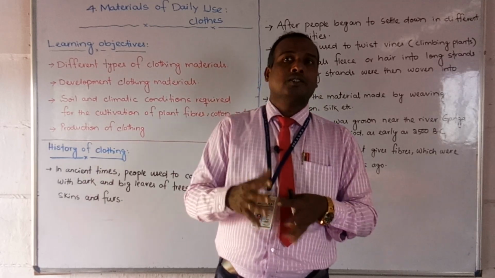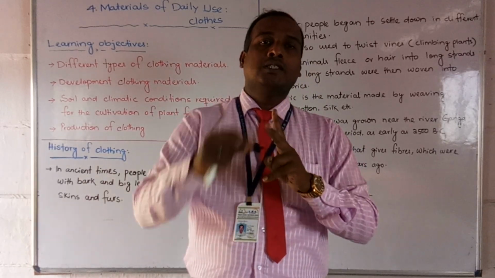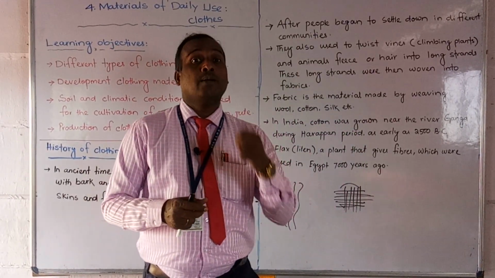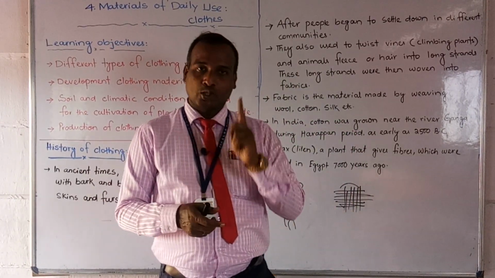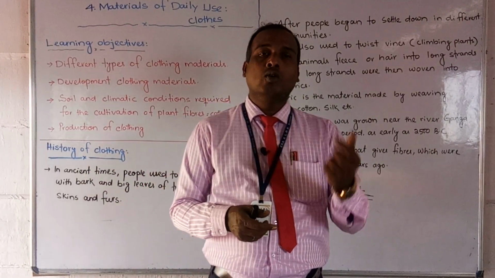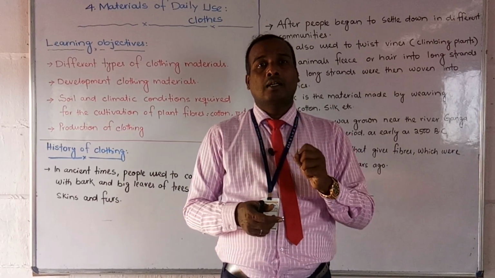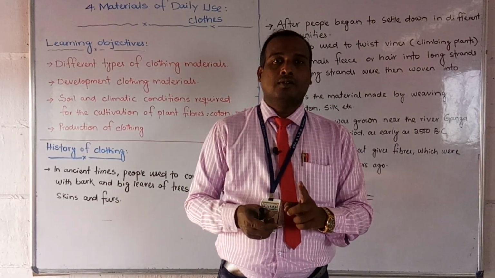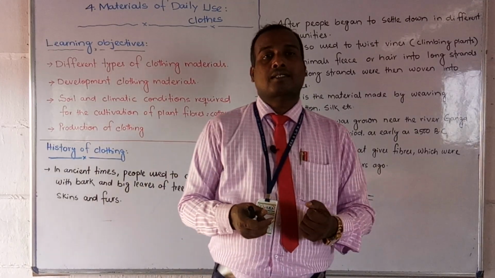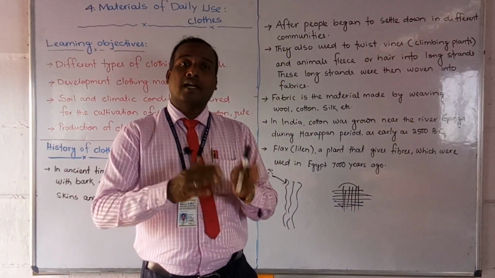So fibers are generally of two types. One is natural fibers, another one is synthetic fiber. There are different types of fibers. One natural fiber is the one we get from animals, like wool and silk. And another one is plant fiber, that is cotton, jute, hemp, flax. These are the plant fibers.